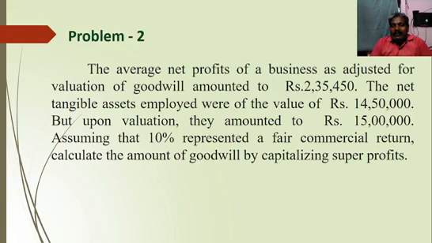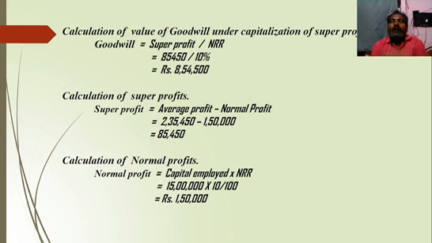That means the capitalization of super profits, right? So how to calculate the value of goodwill under capitalization of super profits? Goodwill equals super profit divided by normal rate of return, that means NRR. We don't know the super profit, so the next step is the calculation of super profit.